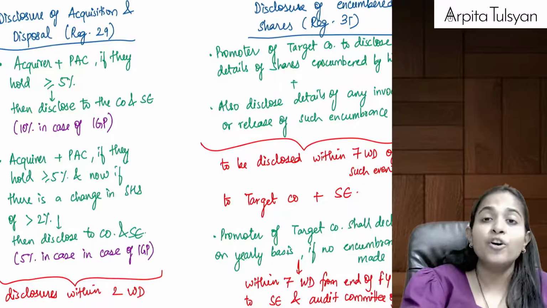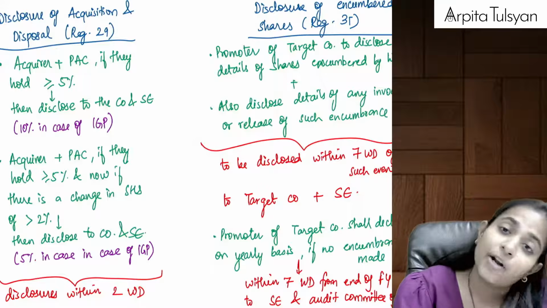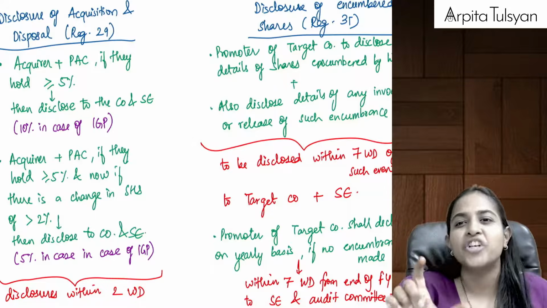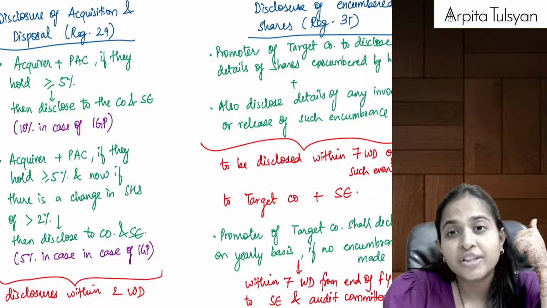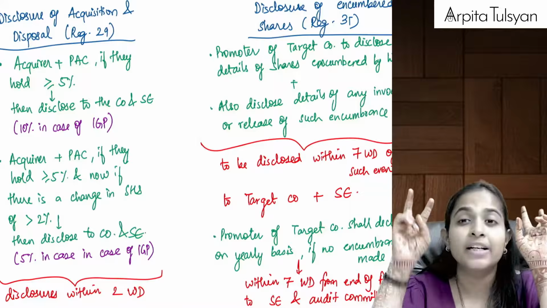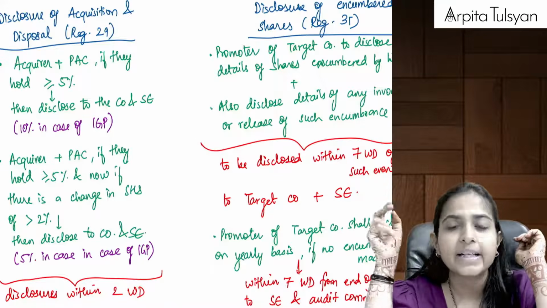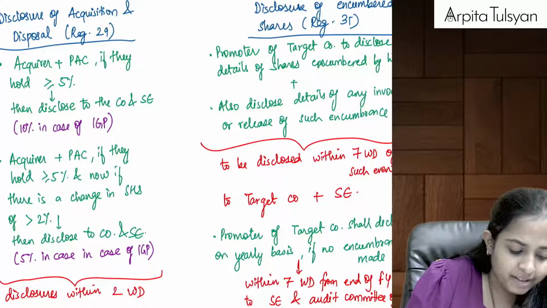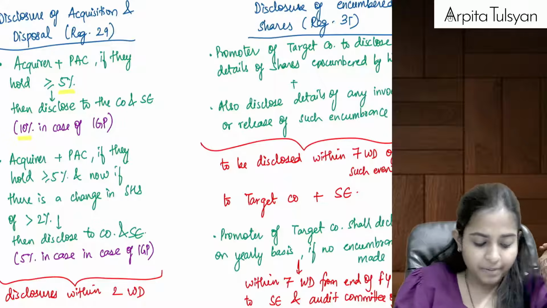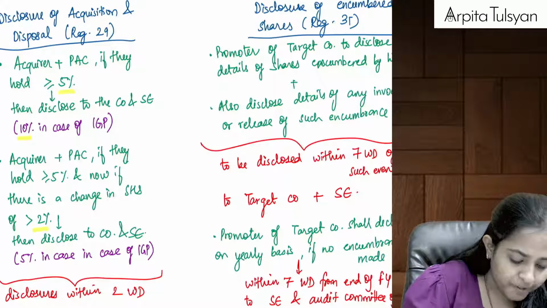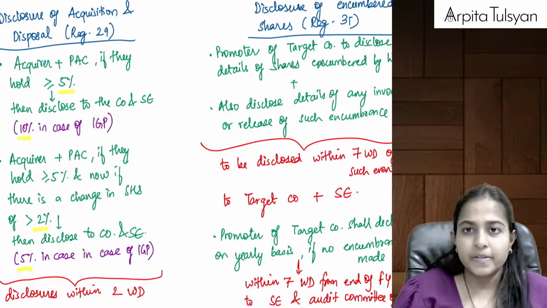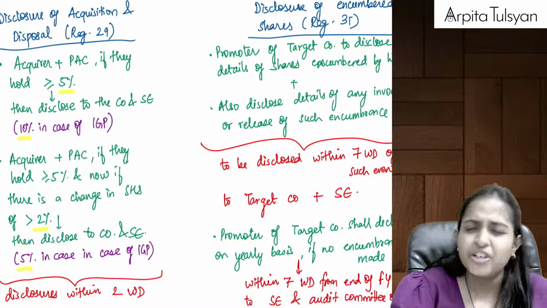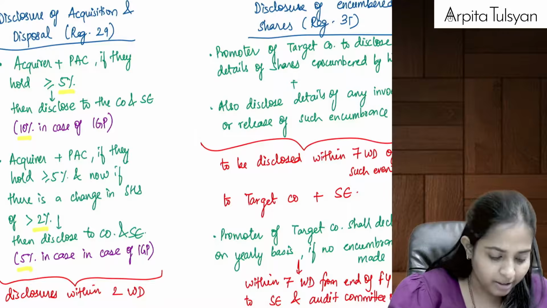Now, if the target company is listed on IGP, then the percentage will change. Do you recollect in regulation 3 also, instead of 25%, it was changing to 49%. Similarly here, in the first case, instead of 5%, it will change to 10%, and instead of 2%, it will change to 5%. This is in case of IGP. Just remember it once, not really very important.